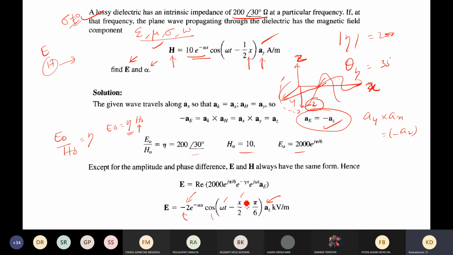Omega and beta also, there is beta x also, there is no change, where we can easily say that beta x equal to x by 2. Therefore, beta is 1 by 2. And this is the extra phase term added. So this is the description of the electric field.